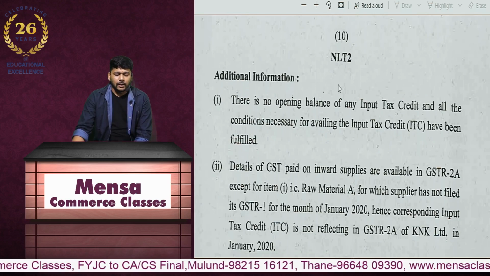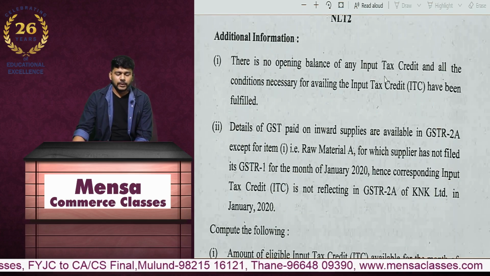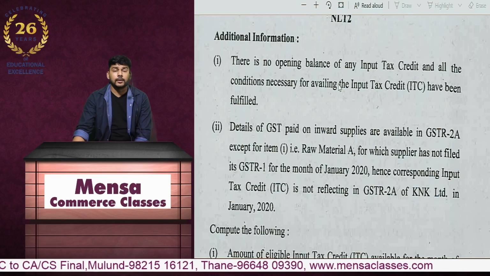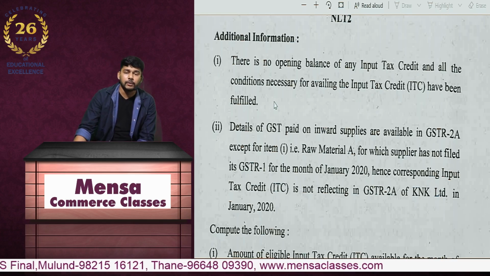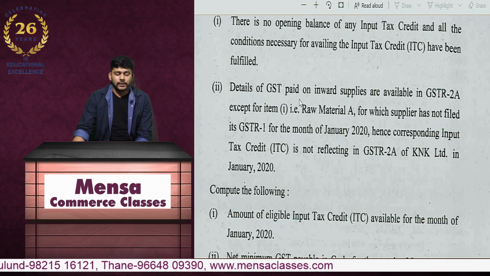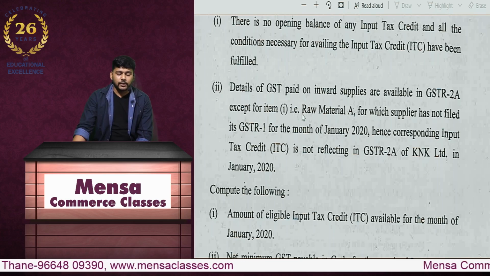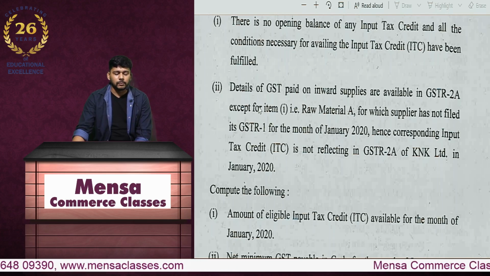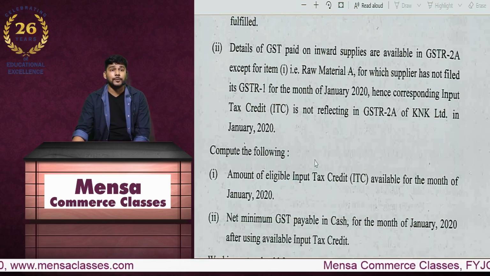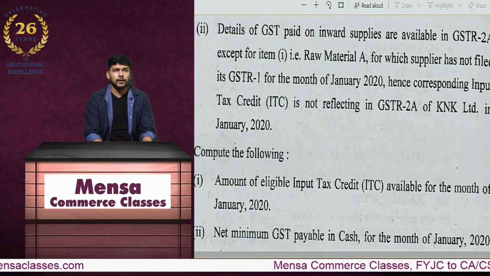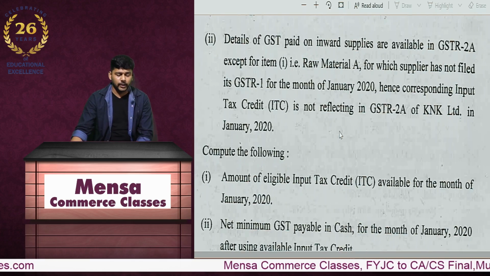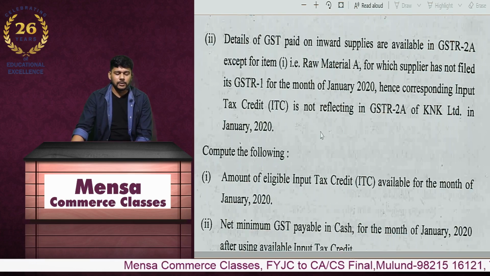There is no opening balance of input tax credit, and all necessary conditions for availing input tax credit have been fulfilled. Details of the GST paid on inward supplies are available in GSTR 2A except for item 1, raw material A, for which the supplier has not filed its GSTR 1 for the month of January 2020, hence the corresponding input tax credit is not reflecting in the GSTR 2A.